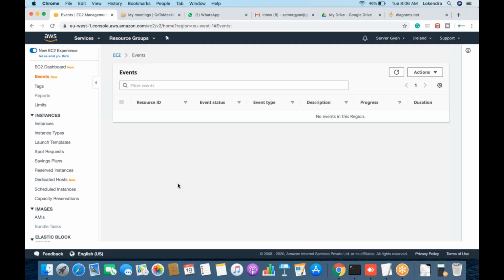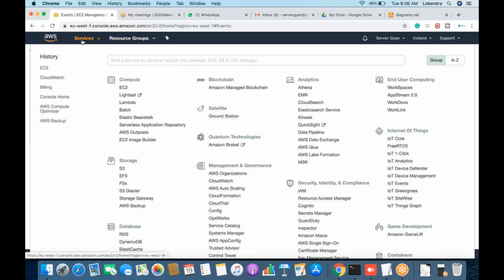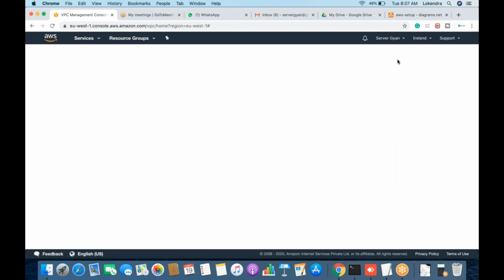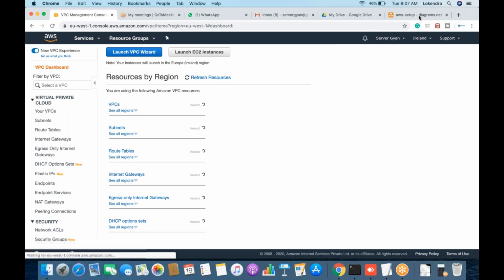So guys, I believe that you know how to create a VPC. Though even I'm going to brief about what VPC is, how to create a VPC, and what are the things we need to consider while creating a VPC.